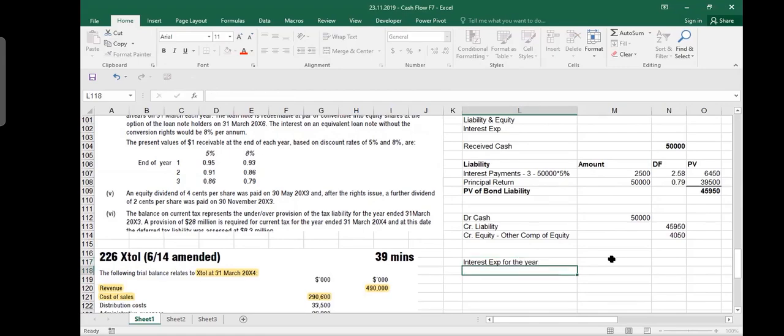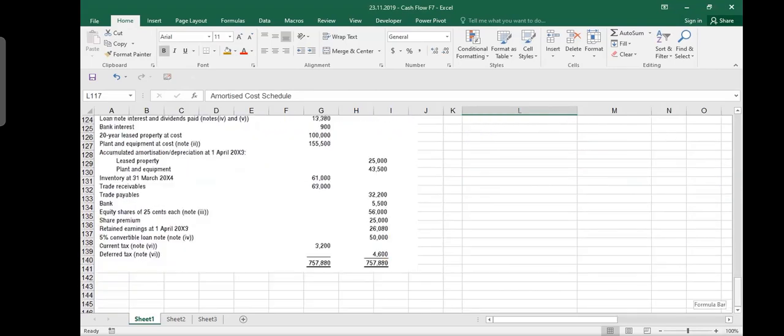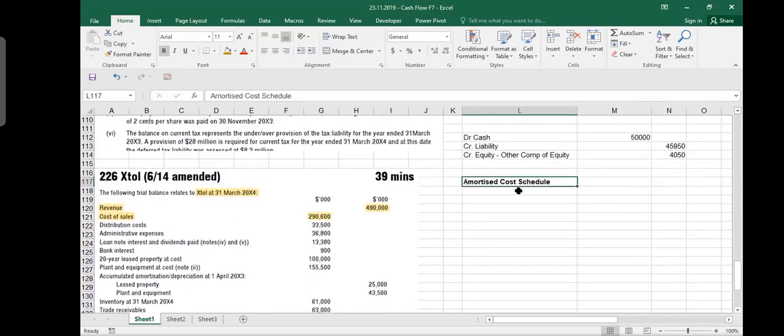So now you have to make your amortized cost schedule. If you remember, financial assets or financial liabilities, this is something which will be held until the maturity, and it has SPPI, solely payments of principal and interest. So you have to calculate its amortized cost. And how do you do that? Now these columns are very wide. Actually, I need some thin columns. Please allow me to do it here.